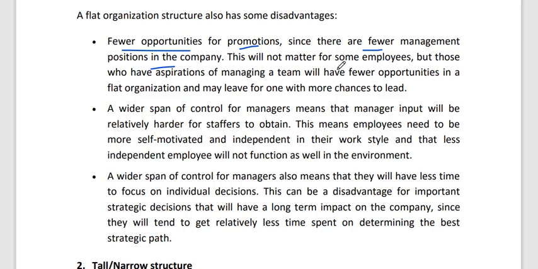Okay, this may not matter for some employees, but those who have the aspiration of managing a team will have fewer opportunities in a flat organization and may leave for one with more chances to lead. If there is a company which has another structure, that type of employee will leave this company.